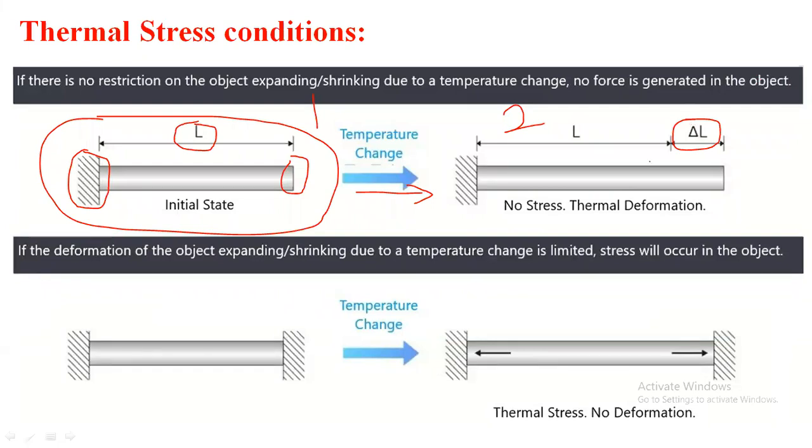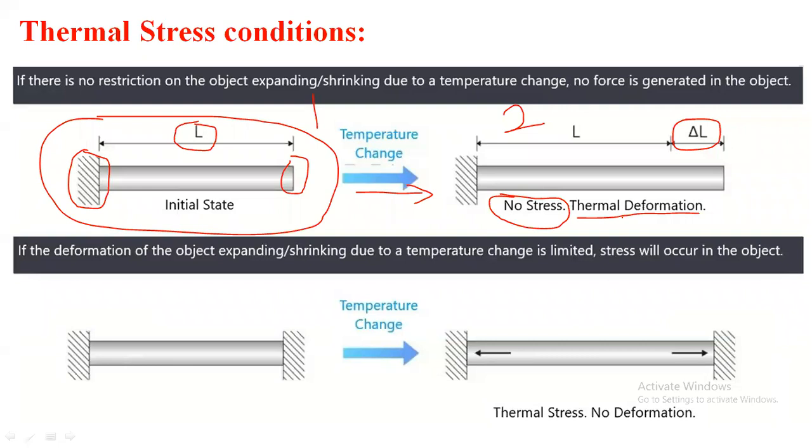But in this second figure, no thermal stress will be developed. There is a possibility of only thermal deformation, which means only thermal strain, because the deformation term is correlated with strain.